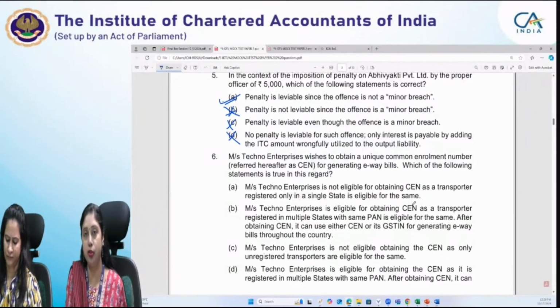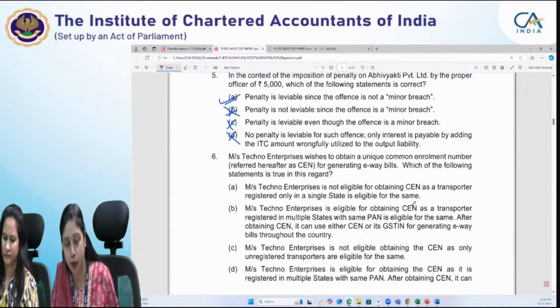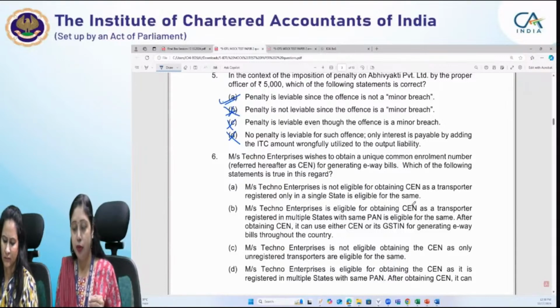I have told the provision to you. A transporter who is registered in multiple states, who has a common PAN number, can obtain a unique common enrollment number through which he can generate e-way bills, but he cannot use his GSTN for generating e-way bills after he has obtained a unique common enrollment number. Which of these 4 statements is the correct statement?